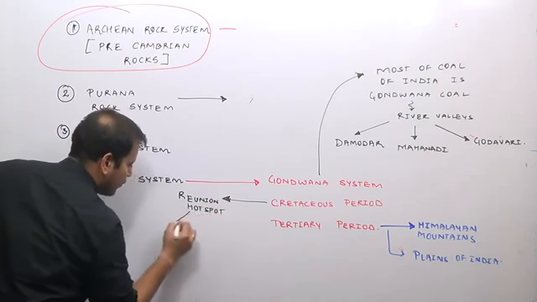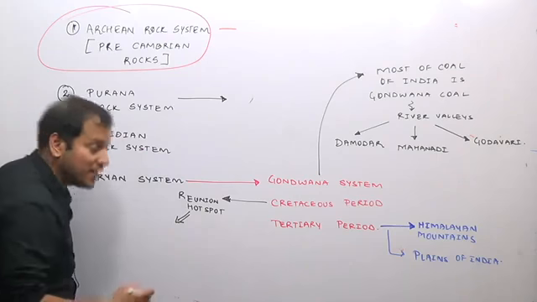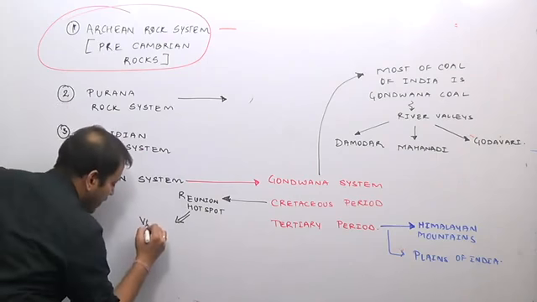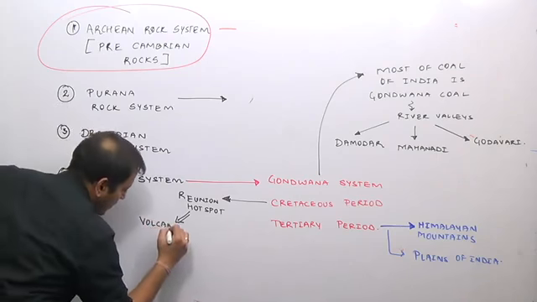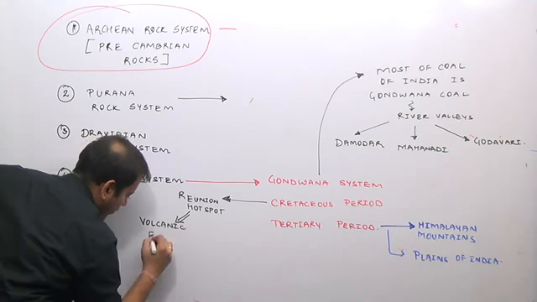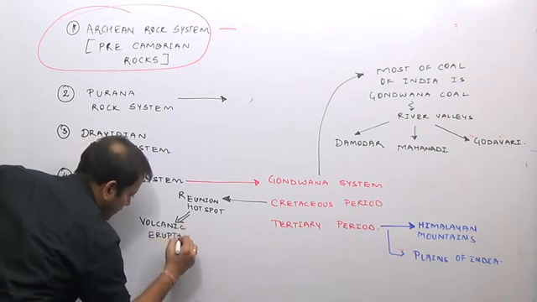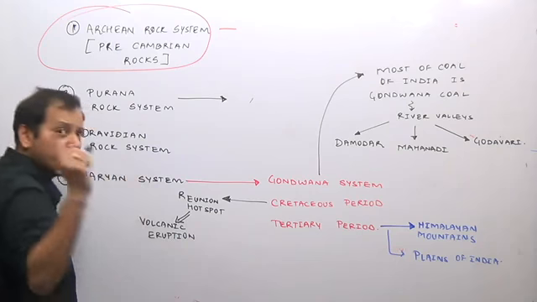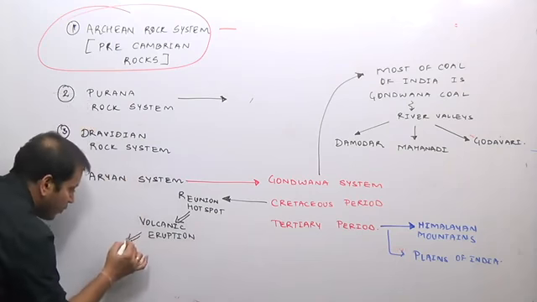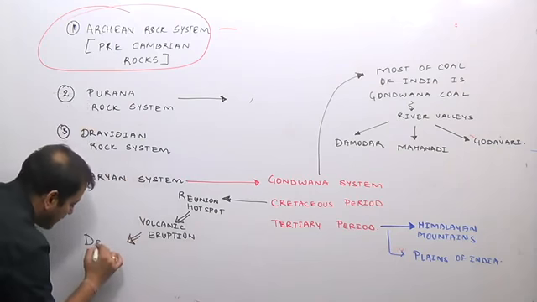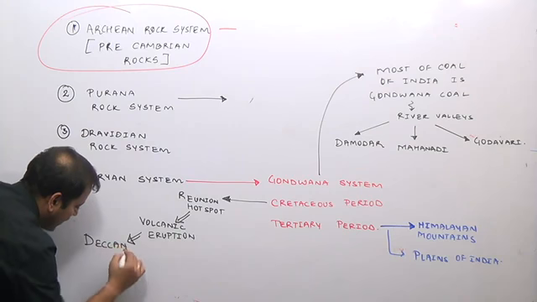And therefore, what happened in this region? There was a volcanic eruption, resulting in the formation of a volcanic plateau which is known as the Deccan lava plateau.